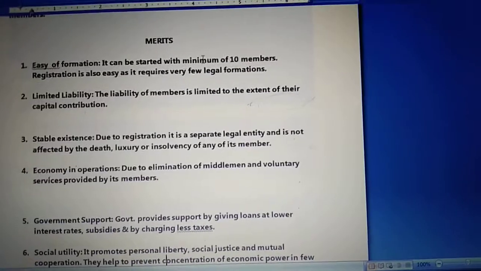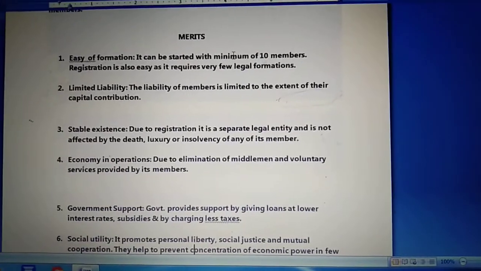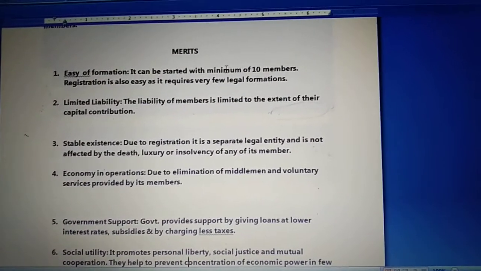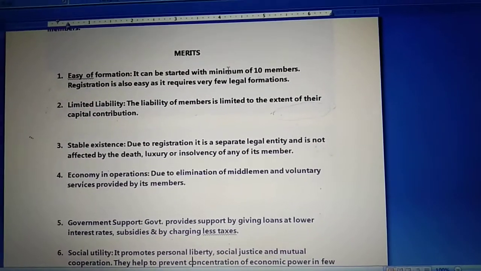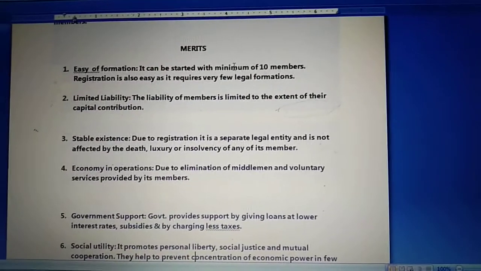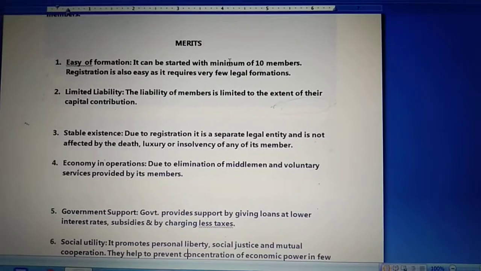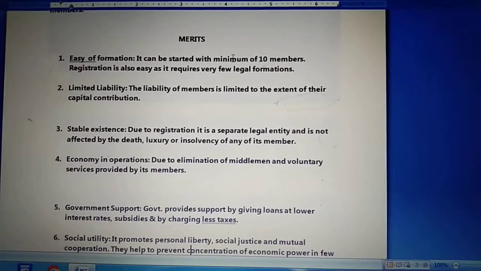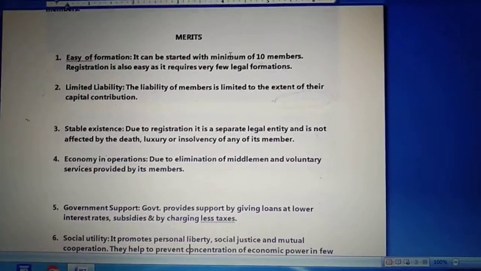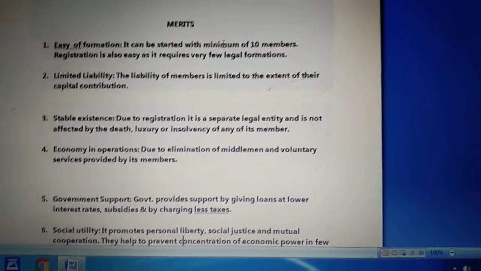So if a producer is a member of a society, then they directly sell their goods to the members of the society at a lower cost, right? So in this way, what is happening? The cost of a particular product which a member has to face is less. That is the reason we call the operations of a cooperative society economical, because they are eliminating the middlemen from the society.